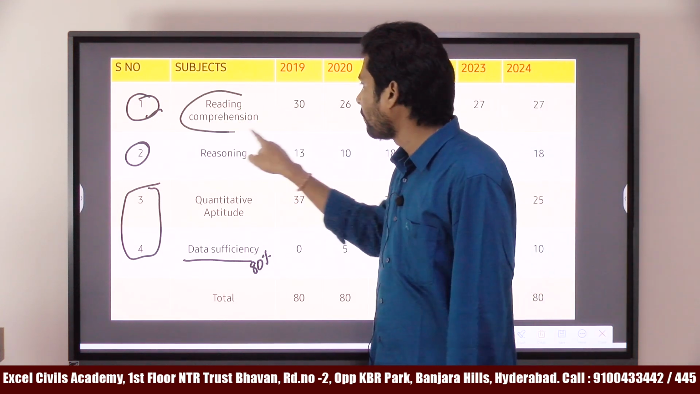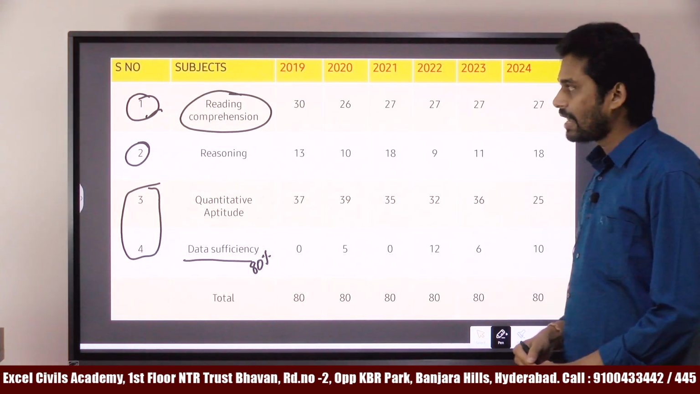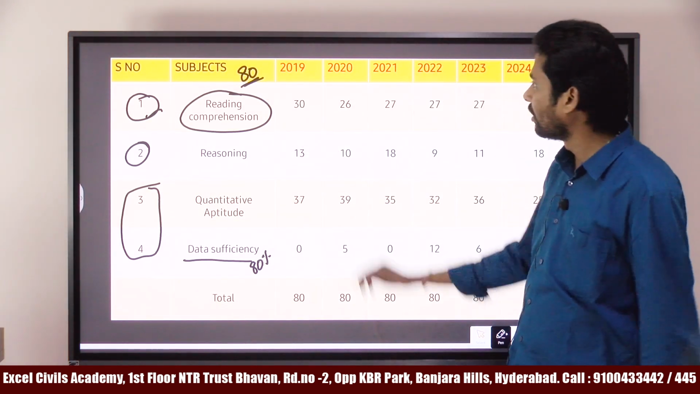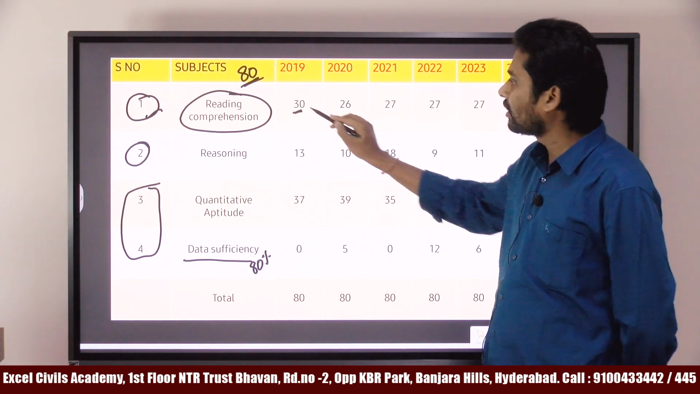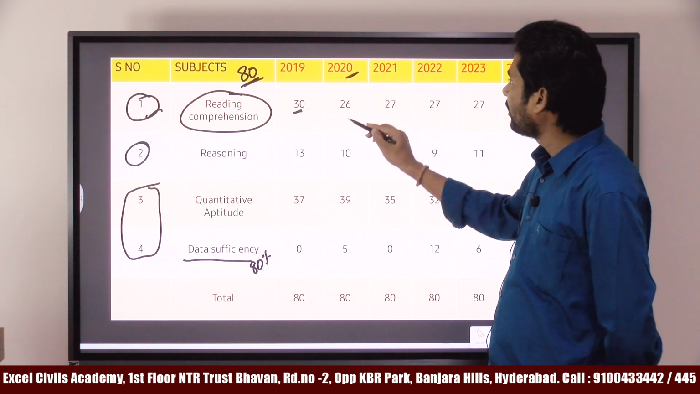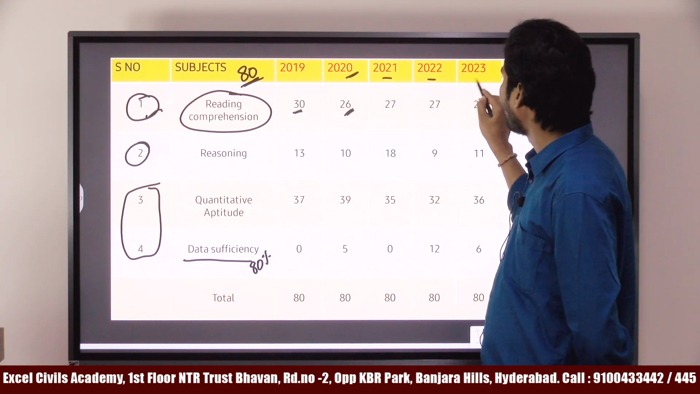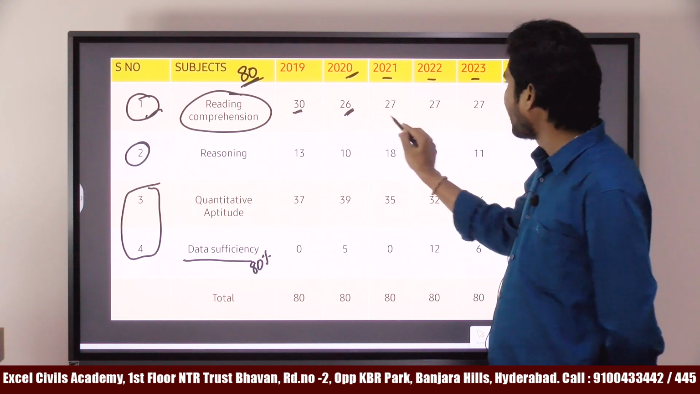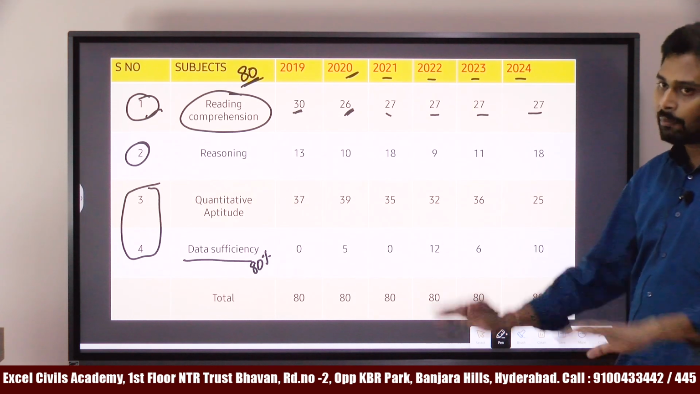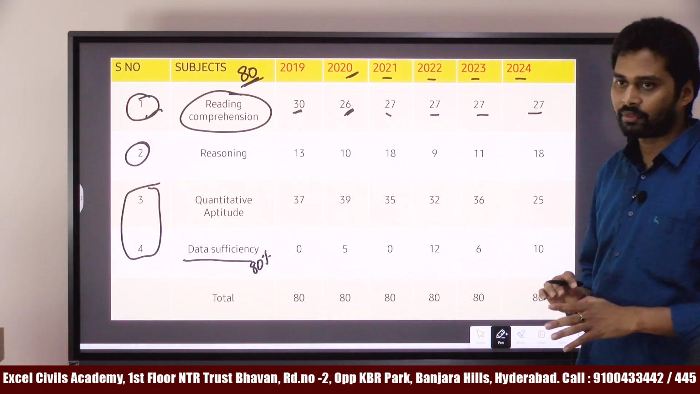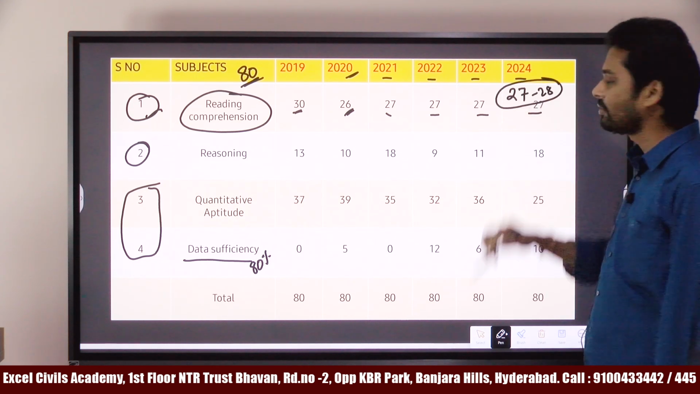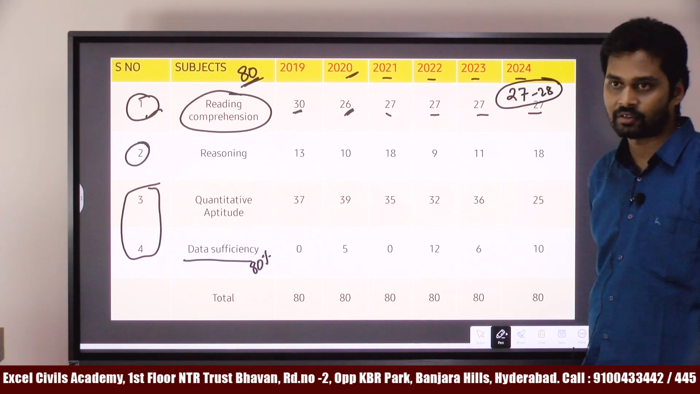First, if you look at the reading comprehension segment, as you already know, we have 80 questions in total. Out of 80 questions, in 2019 there were 30 questions given to comprehension. In 2020, we had 26. From 2021 onwards, even this year, we have a standard number of questions from reading comprehension, that is 27 questions. So we may come to the conclusion that the average from reading comprehension is 27 to 28 questions.